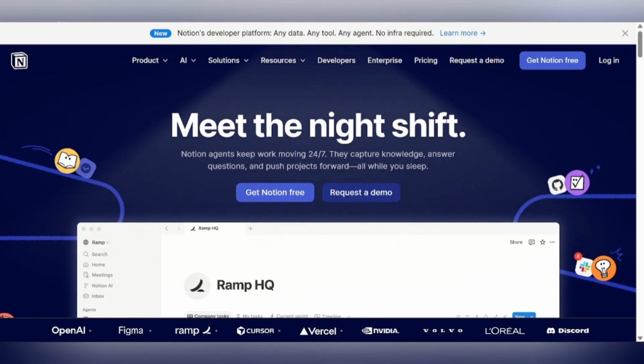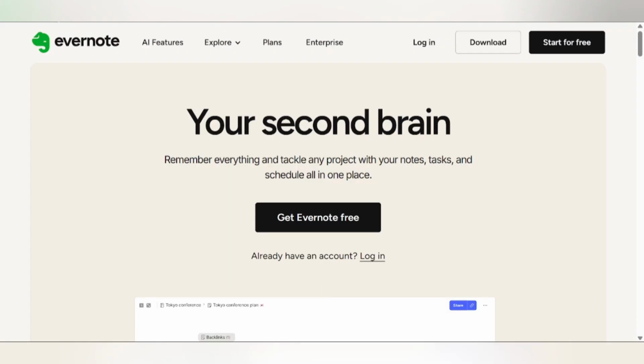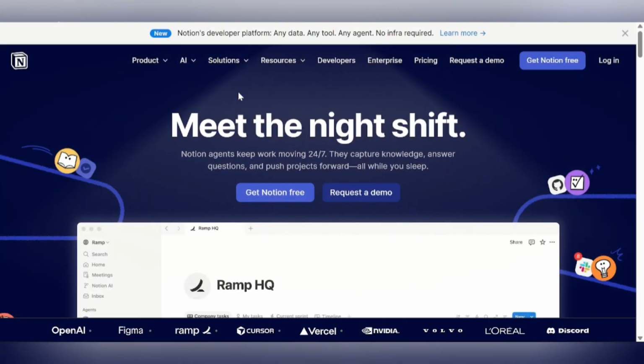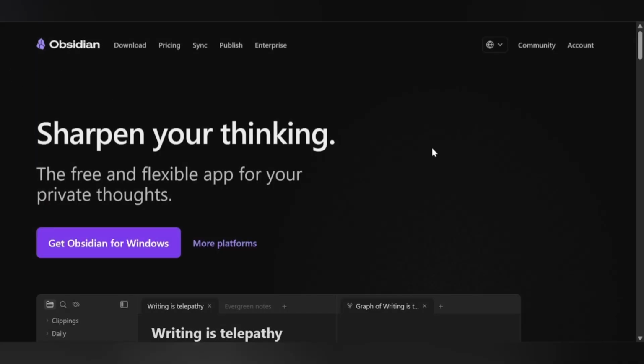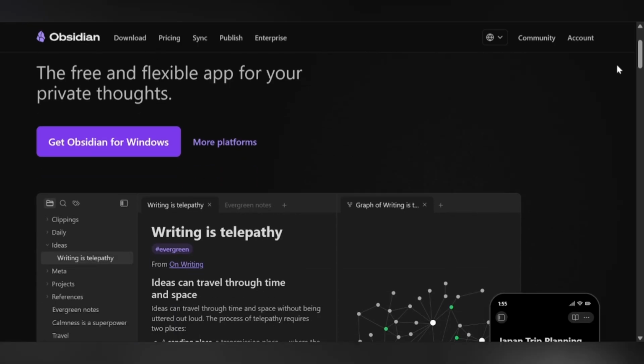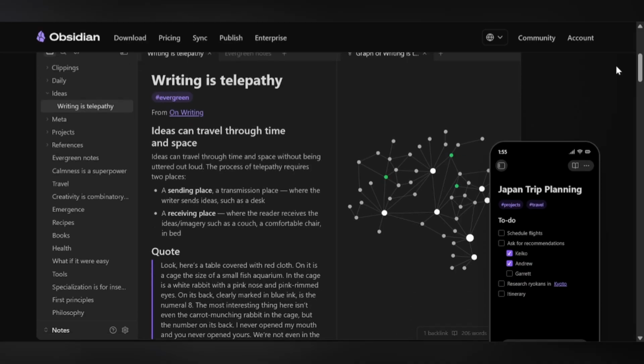Evernote, Notion, and Obsidian are three leading productivity tools, but they serve different workflows and user priorities. Evernote is a cloud-based notebook system focused on capture and organization. Notion is an all-in-one workspace for notes, databases, and project management. Obsidian is a local Markdown-based tool built on bidirectional linking and personal knowledge management. This comparison outlines their pricing, features, and ideal use cases.